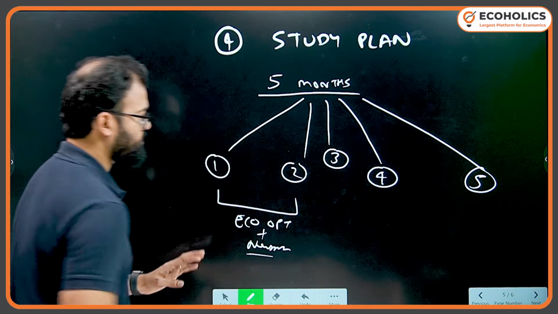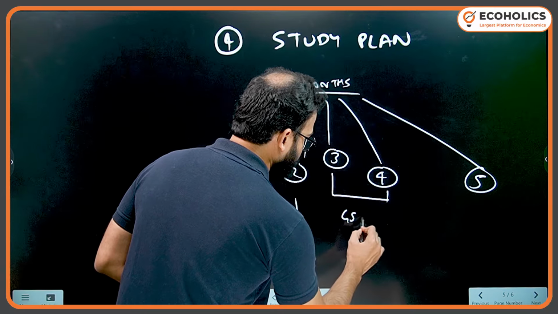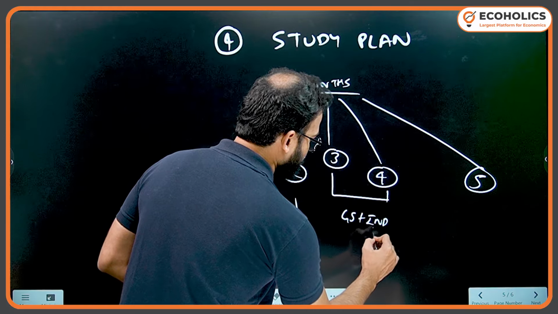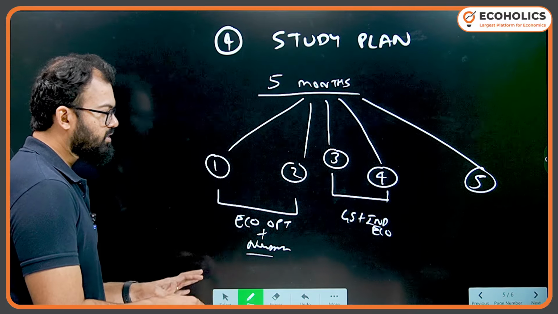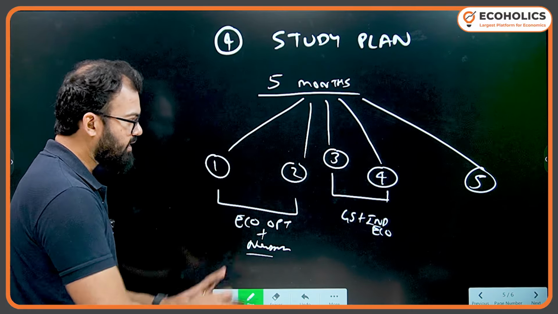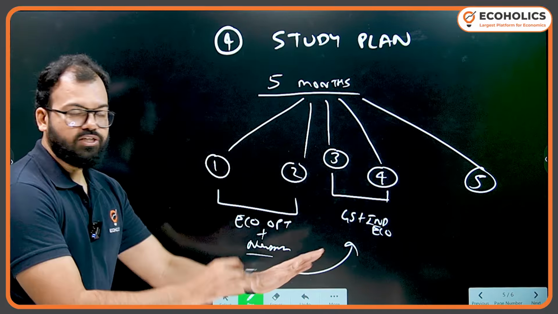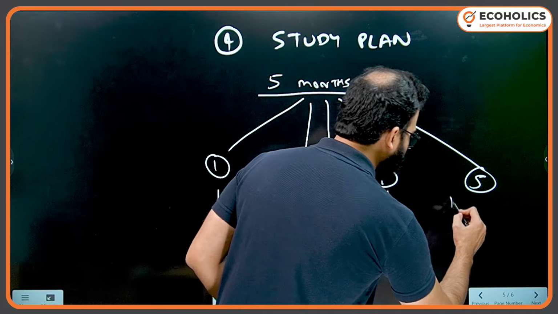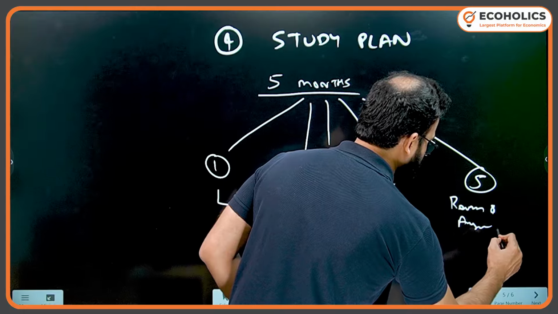Okay, no GS. Then 3, 4 GS plus Indian economy. And that is where you will gain the perspective. So first 2 months for static, 3 and 4 months revision of this and GS plus Indian economy. And the 5th month is revision and answer writing.